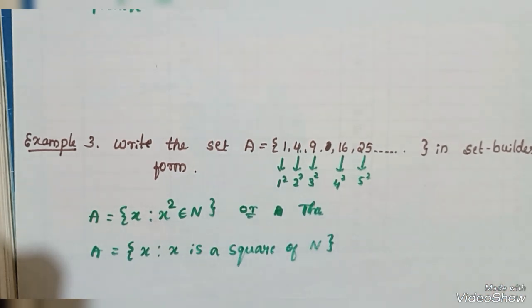Okay, it can be written as x is a square of a natural number. Okay, this is the set builder form.